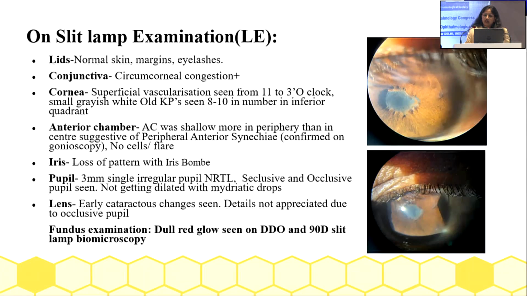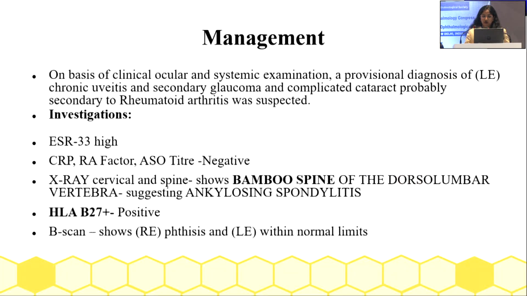On slit lamp examination, the left eye showed normal lids, there was circumcorneal congestion, there was vascularization superiorly from 11 to 3 o'clock, there were old fine KPs in the inferior quadrant, the AC was shallow with peripheral anterior synechiae, there were no cells and flare, and there was iris bombe. It had a seclusio and occlusio pupillae with an irregular 3 mm pupil not reacting to light, and there were early cataractous changes in the lens. The fundus examination showed a dull red glow on DDO and 90D examination.